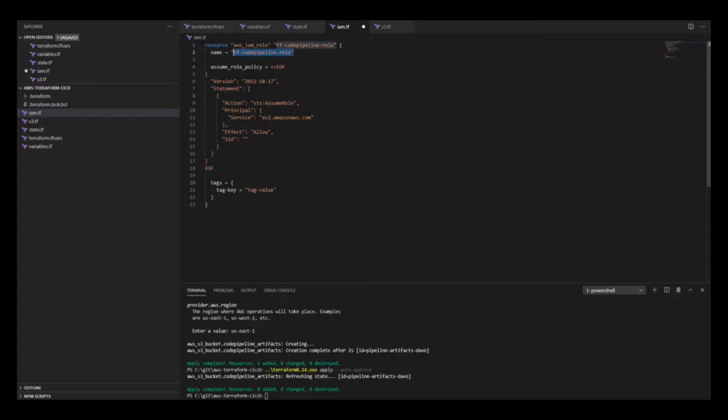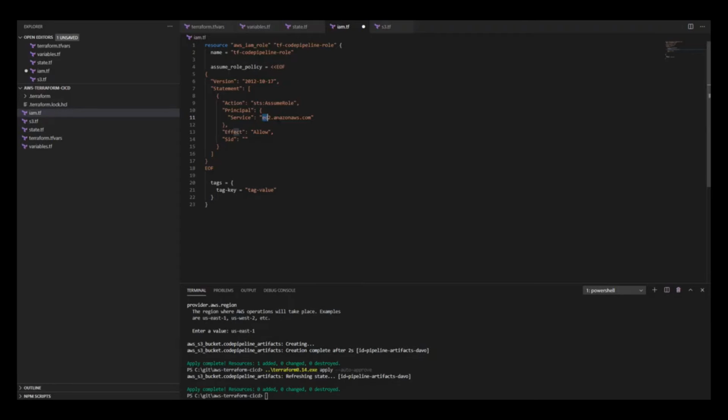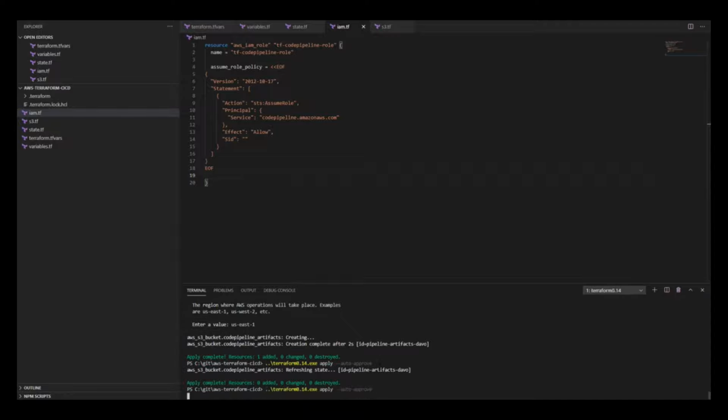And I'm going to change this policy because I copied it from the documentation. It says it allows us to assume the EC2 role. I'm going to go ahead and change this so that I can assume the CodePipeline role, which is the one I actually need. I'm going to remove the tags so I don't actually need it. And I'm going to save this, and go ahead and auto approve that as well, just to execute that change.